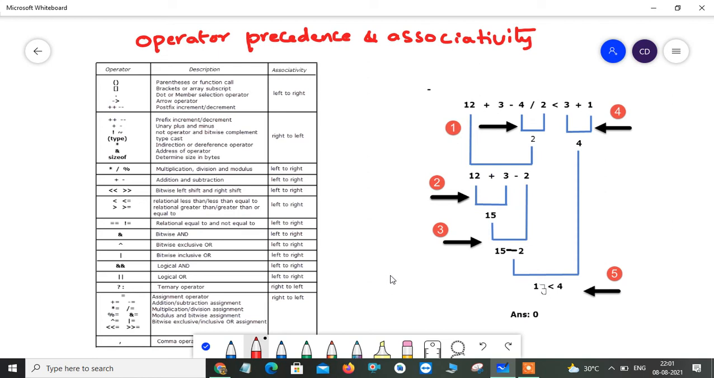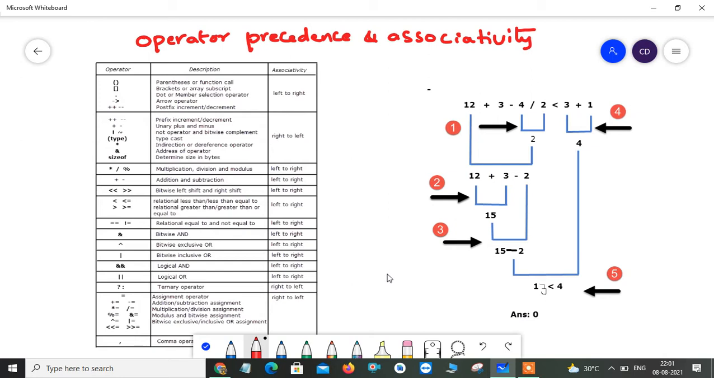Hi everyone, in this video I am going to explain the concept of operator precedence and associativity in C programming language. I already explained the concept of operators in my previous video. Just go through that. In my description box I will provide the link to the operators concept in C programming language. Just go through that.